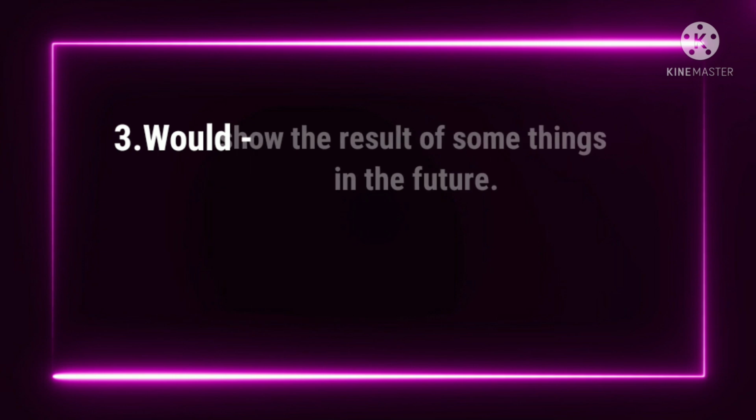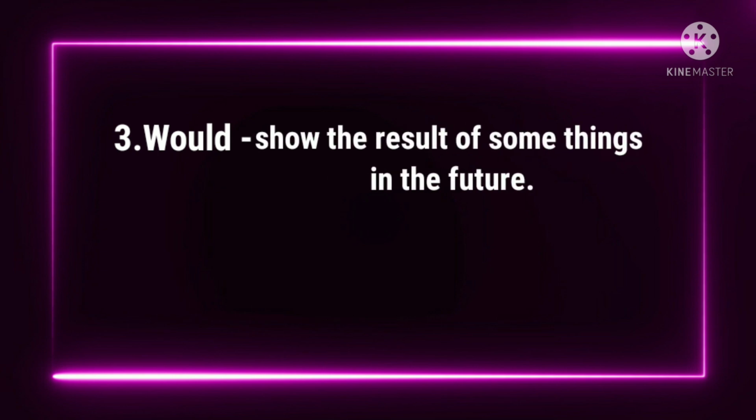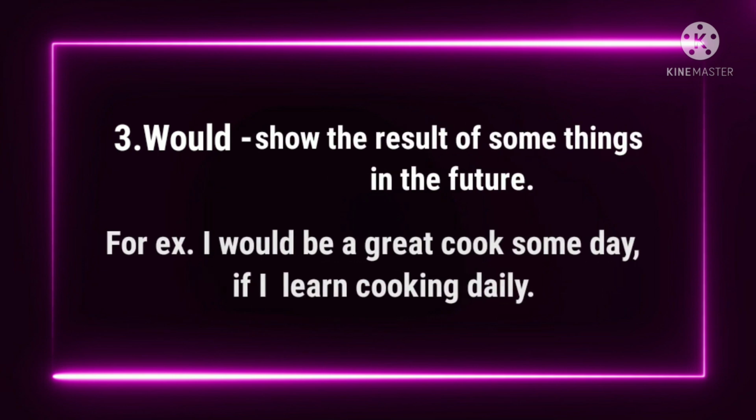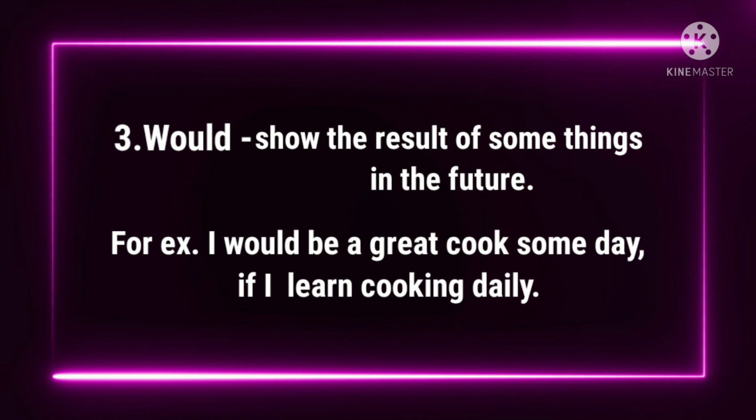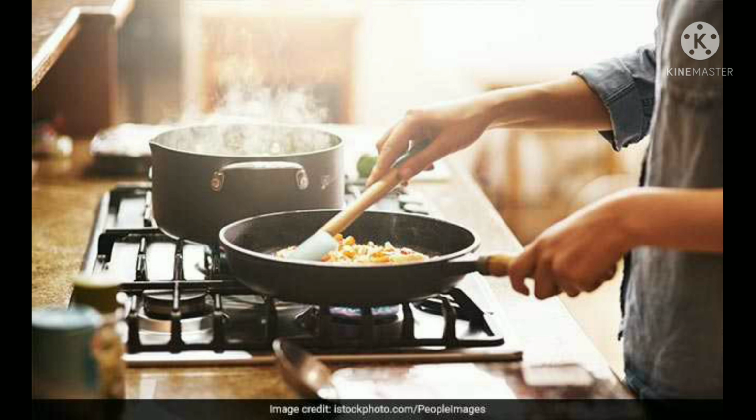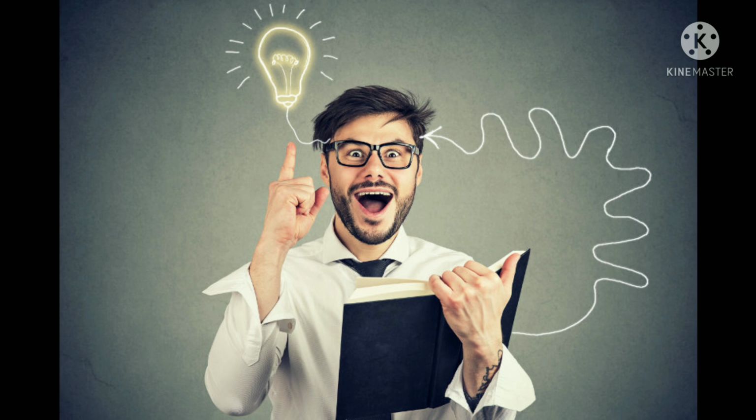Third one is would. We use it to show the result of some things in the future. It's more of imaginary. For example, I would be a great cook someday if I learn cooking daily. Here you talk about future results of your action. We often use it with if. So now you have understood the meaning and use of these modal verbs.